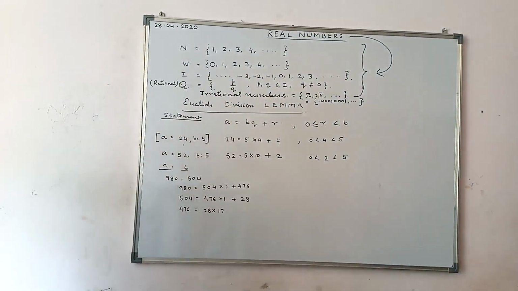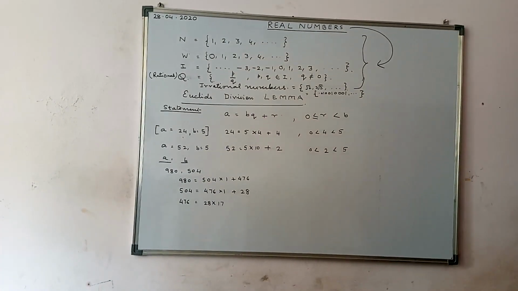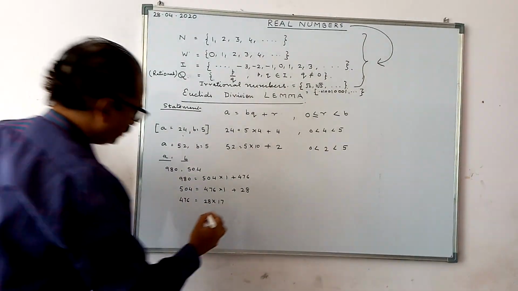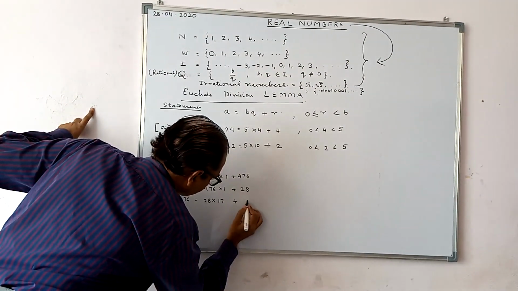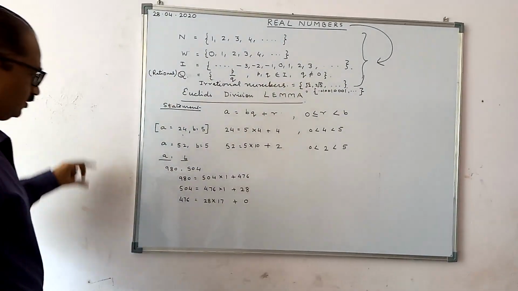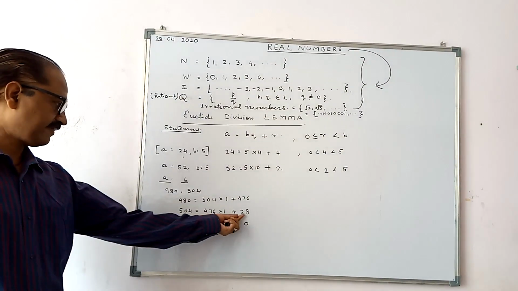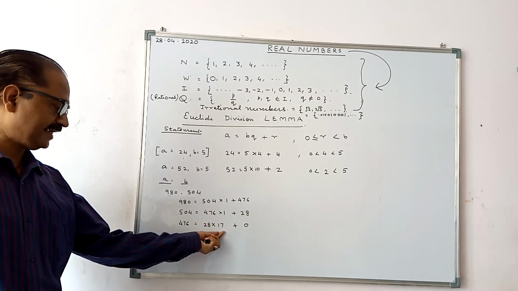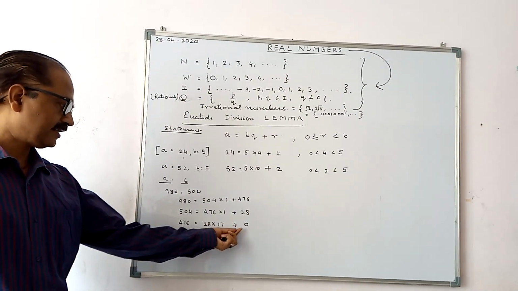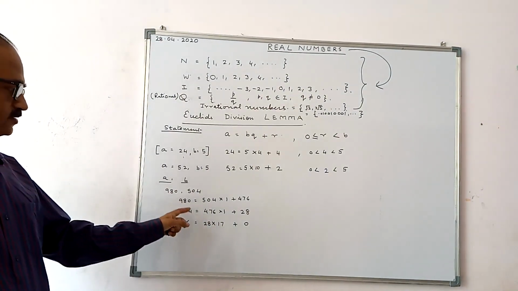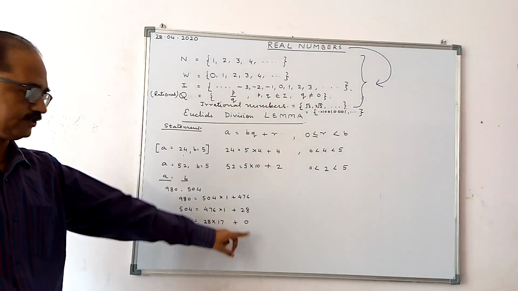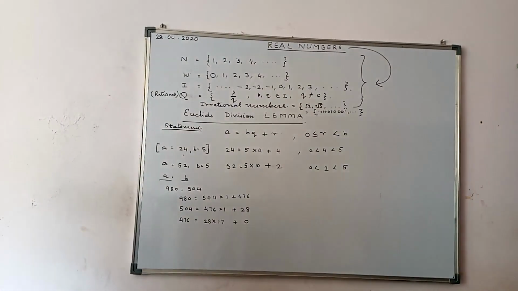It will go 17 times, plus nothing is left, that is 0. So 476 divided by 28 goes 17 times, and the remainder is 0. We will do this process till you get 0 here.